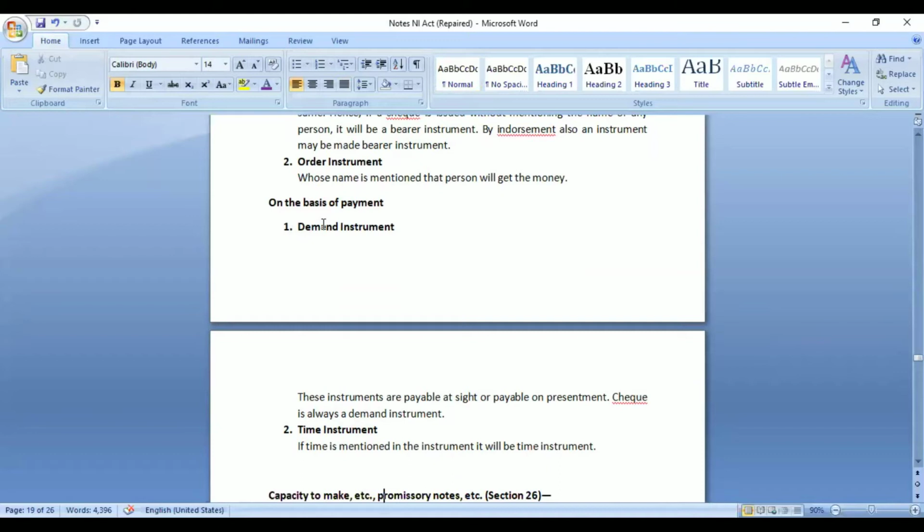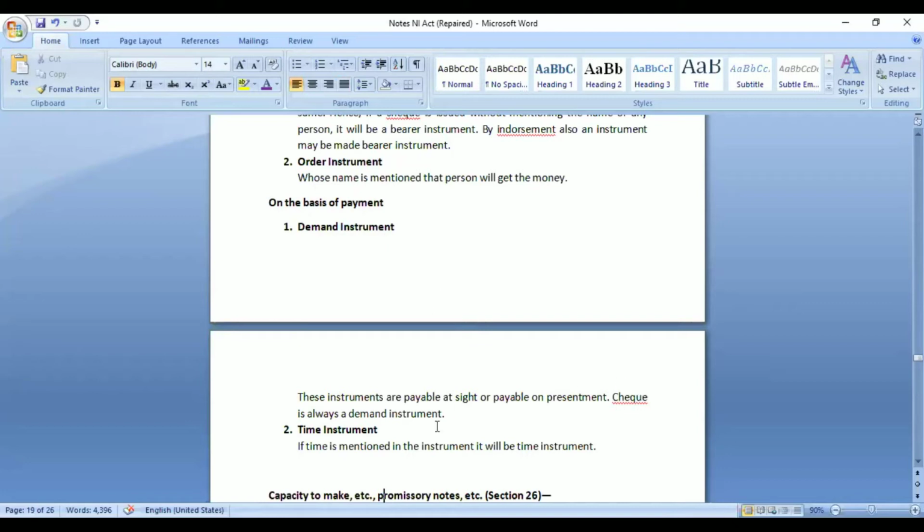In case of promissory note or bills of exchange, if we are not mentioning any date or time frame when it will be paid, right? If we are not mentioning that after 3 months you should make the payment, or on this particular date you should make the payment, if we are not mentioning anything like that, it would be considered a demand instrument, that whenever the person demands the money by presenting that instrument, the payment has to be made.